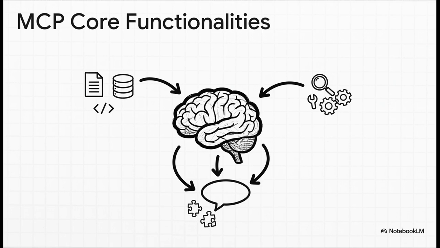So, how does it actually pull this off? Well, it really boils down to three key things. First, it injects context, by grabbing outside info from files or APIs. Second, it does what's called function routing, which is just a fancy way of saying it lets the model use external tools like searching a database in real time. And third, it orchestrates prompts, building them on the fly with only the info that's needed. This is huge because it keeps the model super lean but also incredibly powerful.